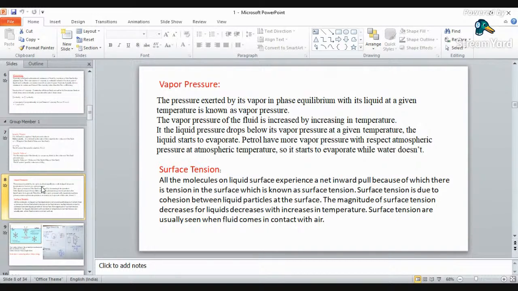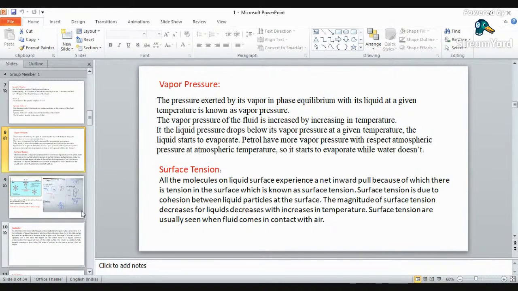What will happen due to the exchange of heat? The molecules from the surface will try to evaporate, but because of the lid covering, the pressure will be exerted on the water. So that pressure will be called your vapor pressure. Next quantity is your surface tension.